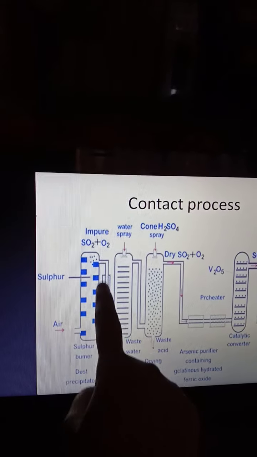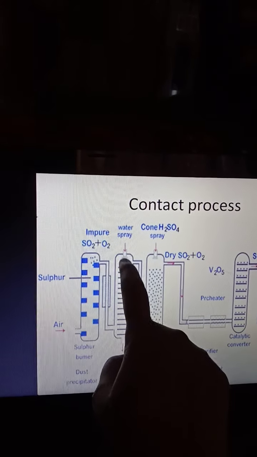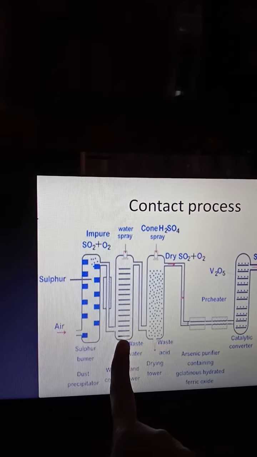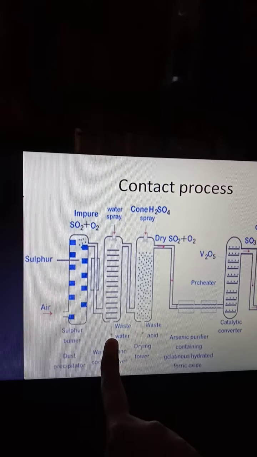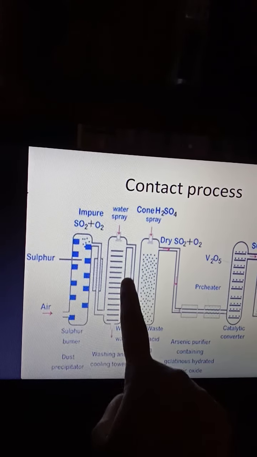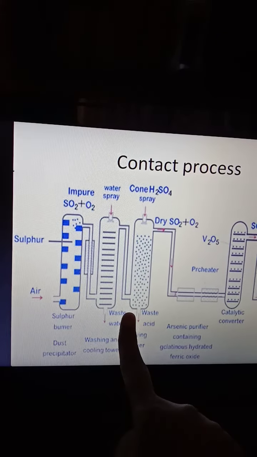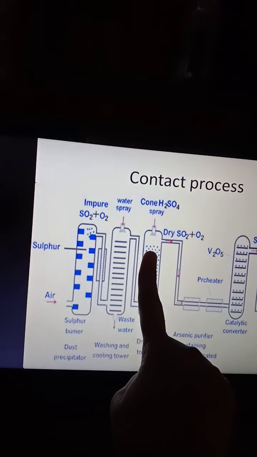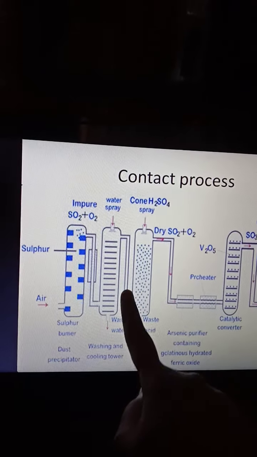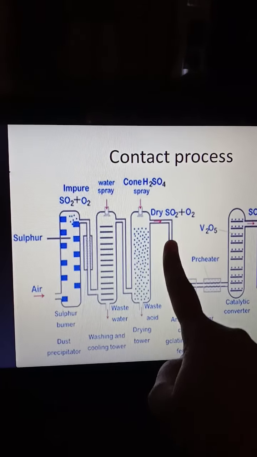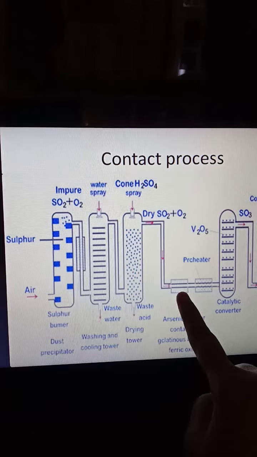Then it goes to the next cylinder. In this, at the top of the cylinder, water is sprayed and the wastewater leaves at the bottom. Then it further goes to the next cylinder, where concentrated H2SO4 is sprayed. Here is the waste acid, and then dry SO2 and O2 further go